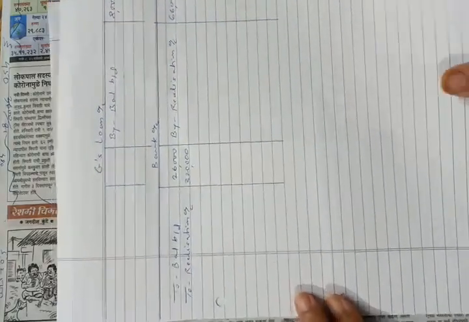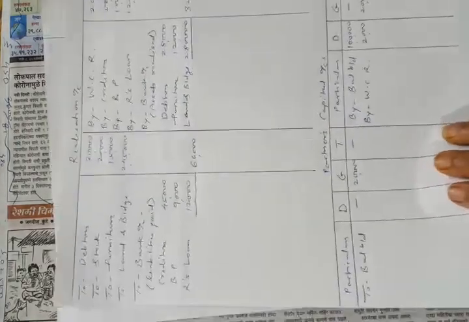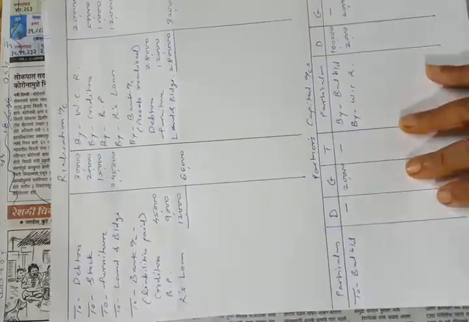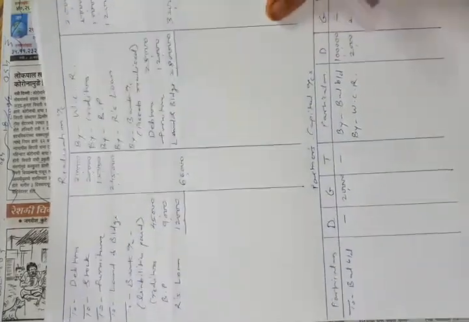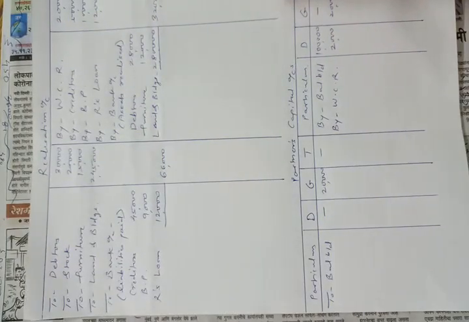Okay, now let us see the next adjustment. We have completed the first adjustment. Second adjustment we have completed half only. So let us solve the second adjustment.